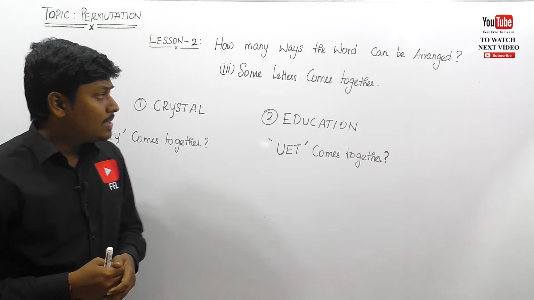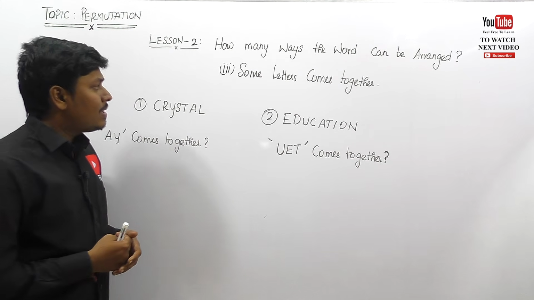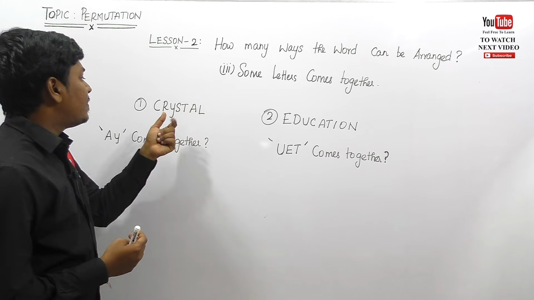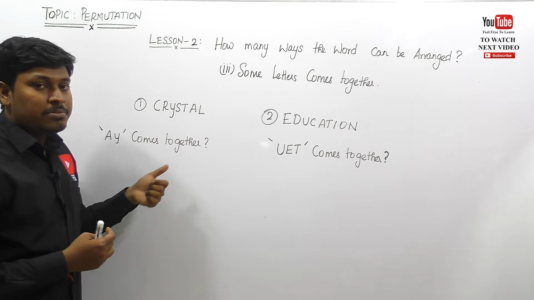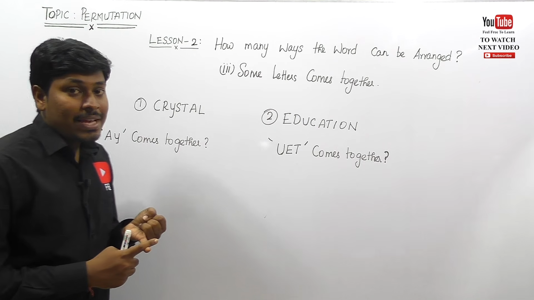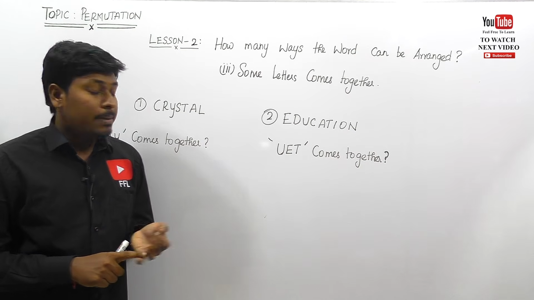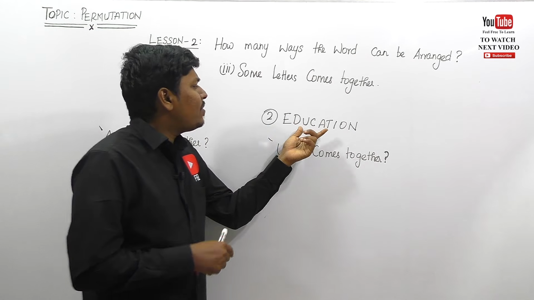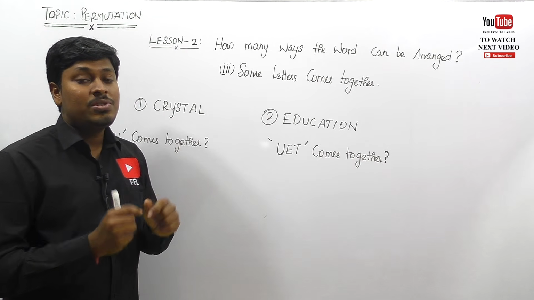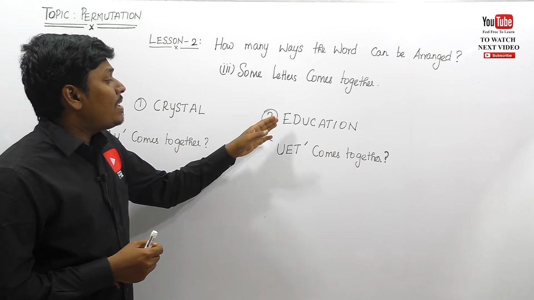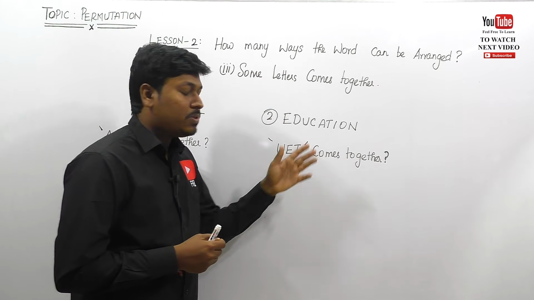Let me move on to the third category, and this is also a possibility. They can ask a question like this, right? Listen carefully friends. How many ways can the word crystal be arranged so that A and Y always come together? In the first case we have seen vowels come together. In the second case we have seen consonants come together. But in this case they will give you some word, education, sister or anything, and they will give certain letters and those should come together, right? How many ways can the word education be arranged so that U, E, T come together?